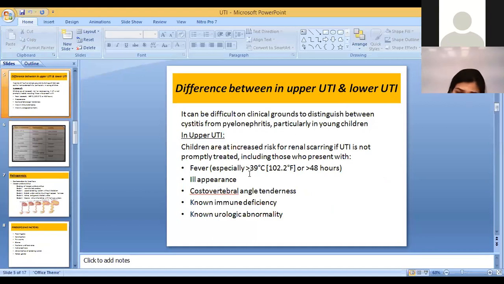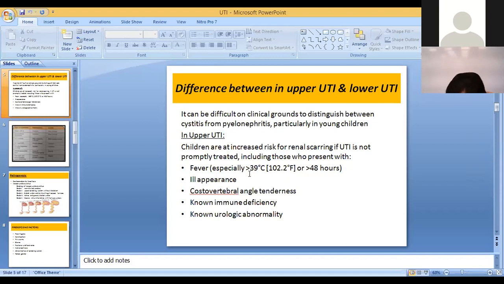Now it's important, when we talk about urinary tract infection, we all know that the urinary system is the kidney, the ureter, bladder, and then urethra. So there is upper urinary tract infection and lower urinary tract infection. It can be difficult on clinical grounds to differentiate between them. Whenever there is involvement of infection in the urethra and urinary bladder, which is cystitis, we will call it lower urinary tract infection. And whenever there is inflammation of the kidneys as well along with the bladder, then we will call it upper urinary tract infection.